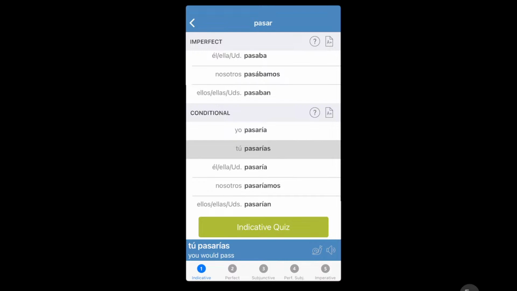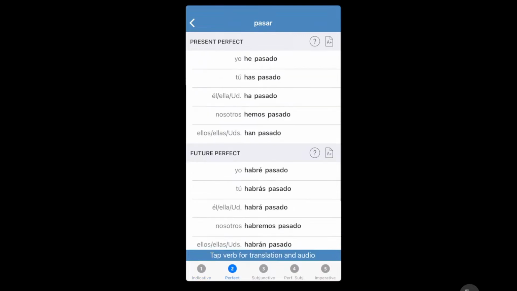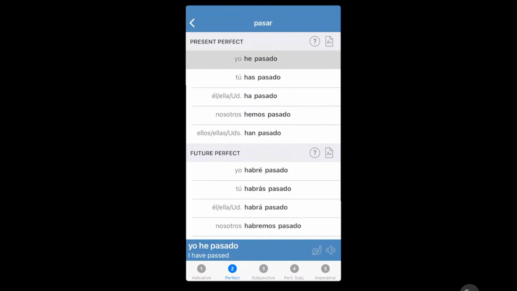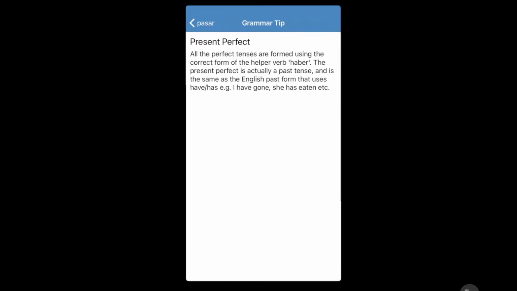And that's the same with hablar. Hablaría, hablarías. And we'll take a look at that. Pasamos, pasaremos, pasarían. So just to clear this up, now that we catch on that there's a pattern going on here, this is conditional, and it gives you information about past. Present perfect forms are formed using the correct form of the helper verb haber. And I'll explain that in a sec.